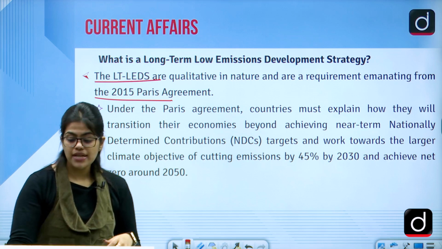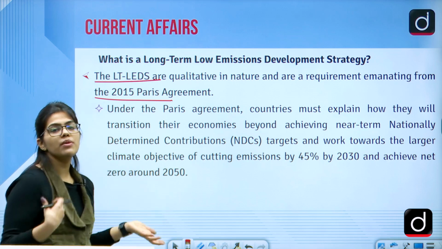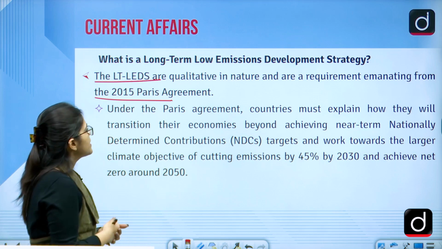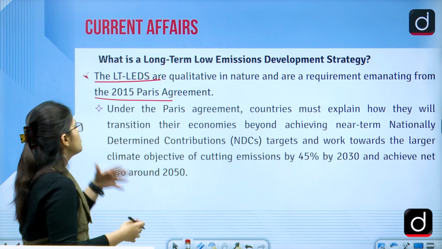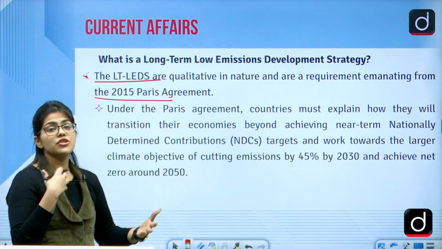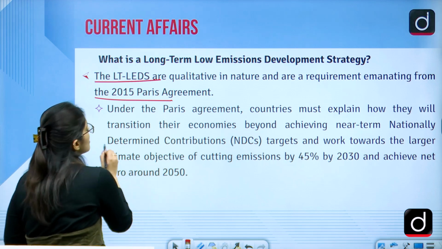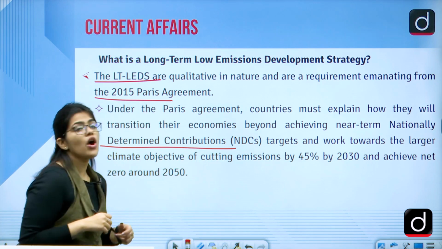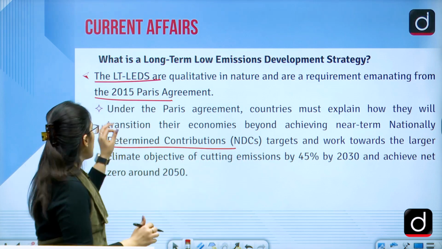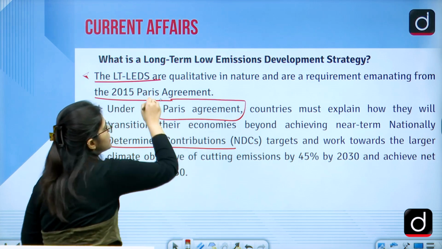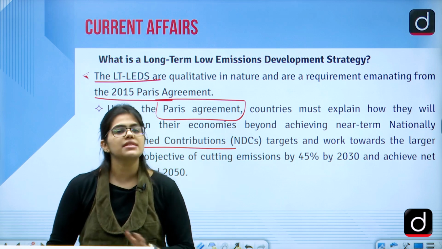So after this Paris Agreement, we started discussing that there should be more and more strategies for the climatic conditions. Under the Paris Agreement, countries must explain how they will transform their economies so that their nationally determined contributions, that means their NDC targets, could be met. In this Paris Agreement, all these countries met together and decided that each year we'll be sitting together and discussing.